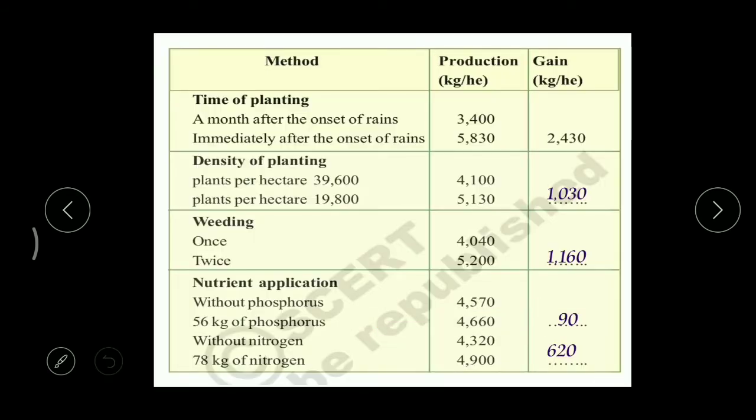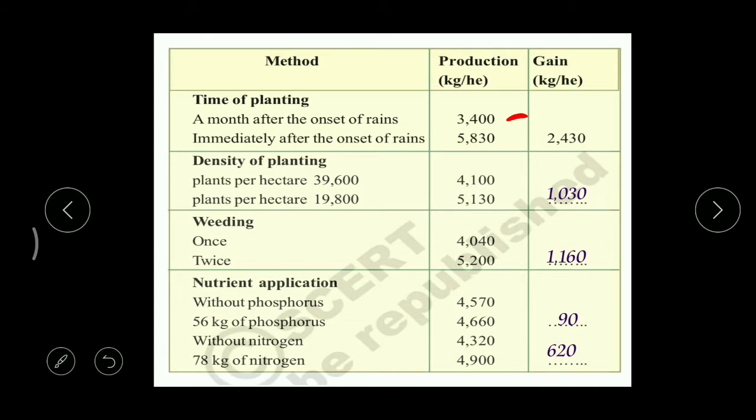Okay, now observe this table very carefully. Here we can find the method, production, and the grain. So what is the first method? Type of planting. When we start agriculture a month after the onset of rains, versus immediately after the onset of rains. When we started one month after the rains, how much food did we get?